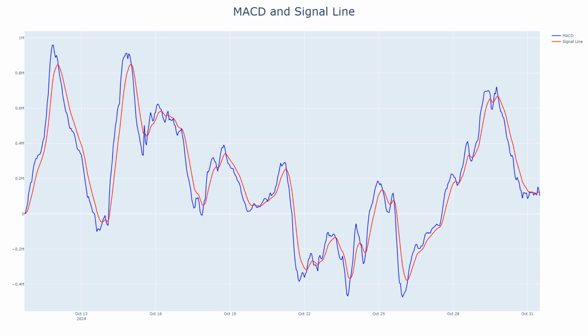MACD and signal line. The current MACD for BTCARS is at 100,335, with a signal line at 120,312. The negative difference indicates a bearish divergence. The histogram's current trend shows diminishing selling pressure. In the past, BTCARS has reacted with bullish reversals when the MACD line moved closer to or above the signal line, suggesting potential short-term recoveries. Traders should observe whether the MACD line can move above 120,000 for bullish confirmation.